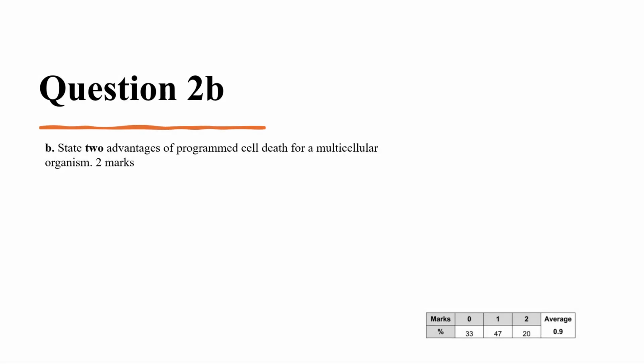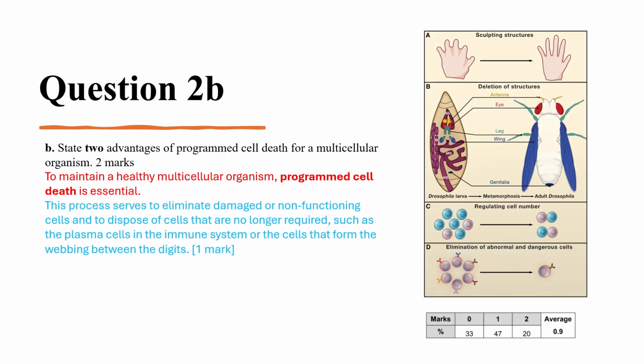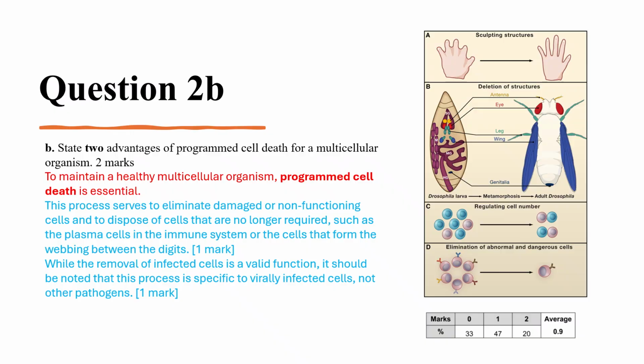To maintain a healthy multicellular organism, programmed cell death is essential. This process serves to eliminate damaged or non-functioning cells and to dispose of cells that are no longer required, such as the plasma cells in the immune system, or the cells that form the webbing between the digits. While the removal of infected cells is a valid function, it should be noted that this process is specific to virally infected cells, not other pathogens.